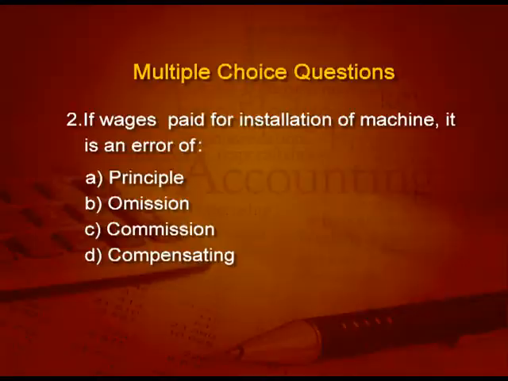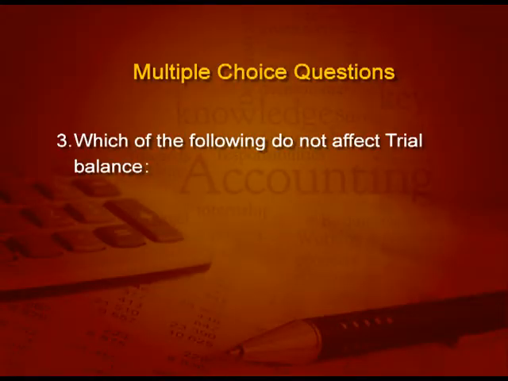Next one, if wages are paid for installation of machinery and you recorded it as wages, which kind of error is it? Yes, it is a principal error, because wages paid for machine should be added in the machine, not as revenue expense wages. Next question, which of the following do not affect the trial balance?